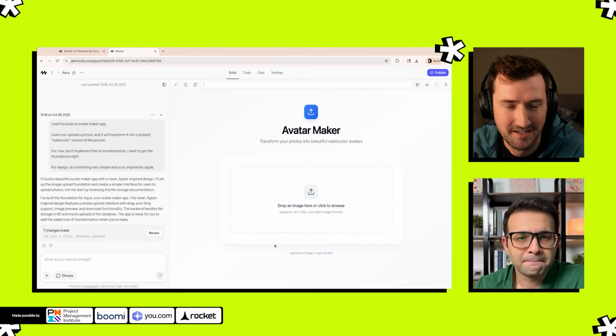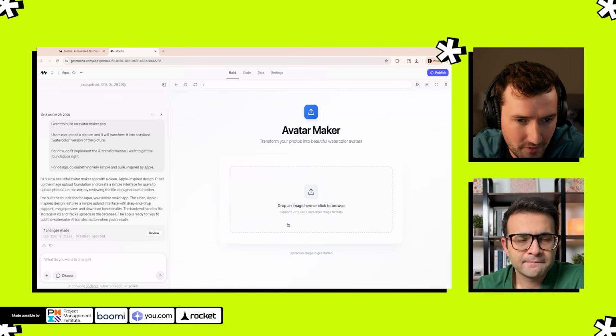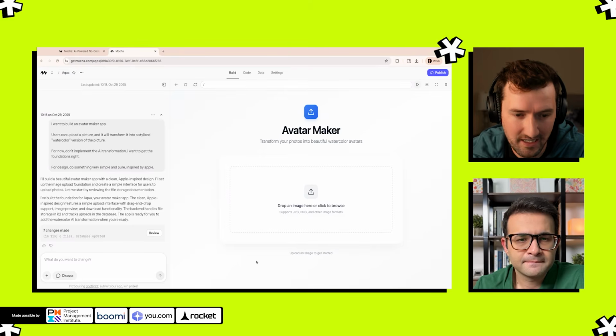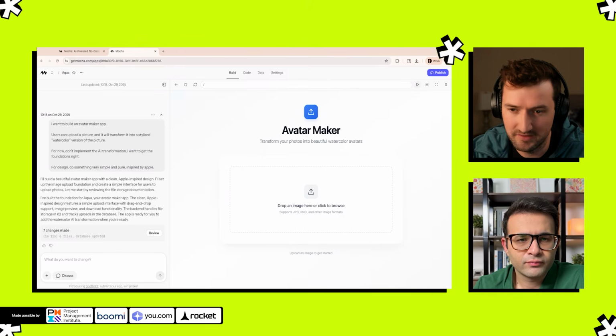Okay. We have our MVP, so it's going to transform your photos into beautiful watercolor avatars. This is nice. It's nice and clean. We haven't added login yet. That's great. We're going to add all these things as we go.